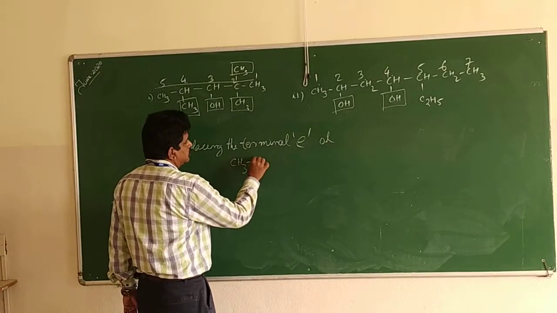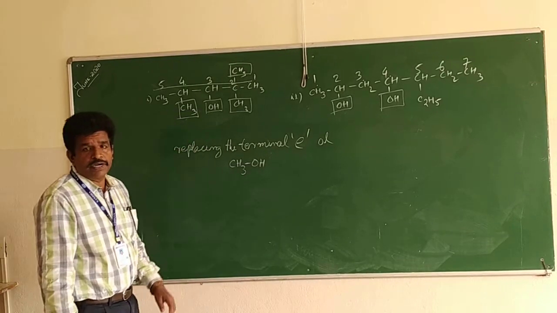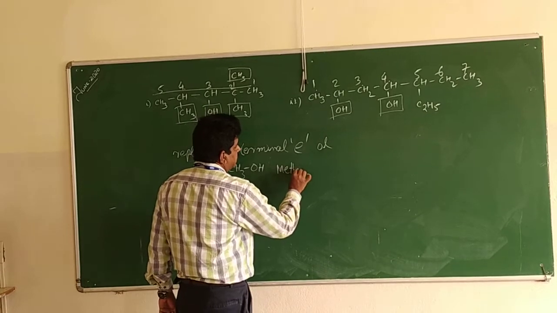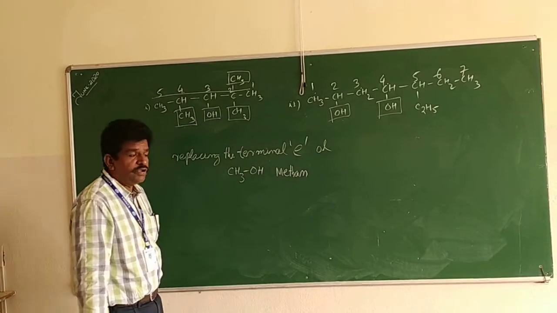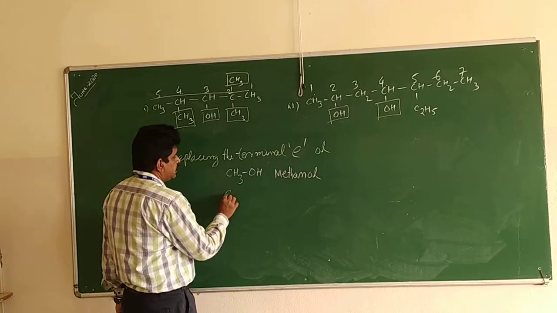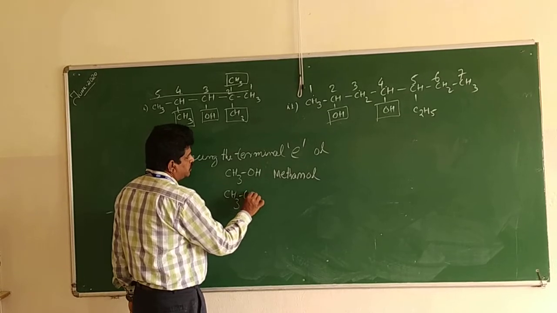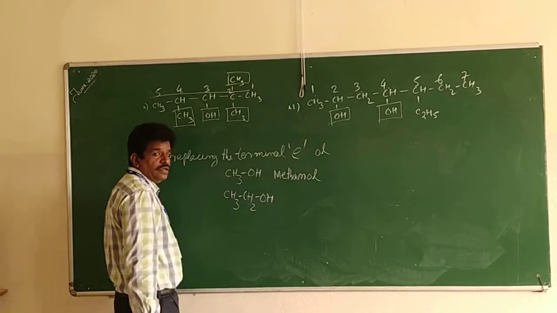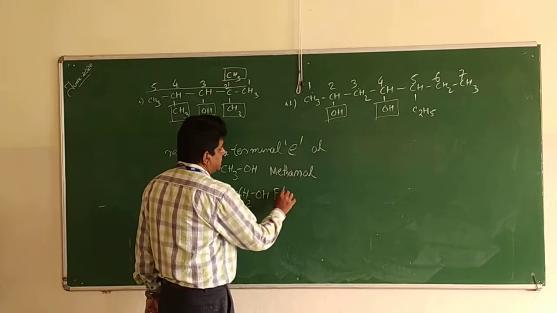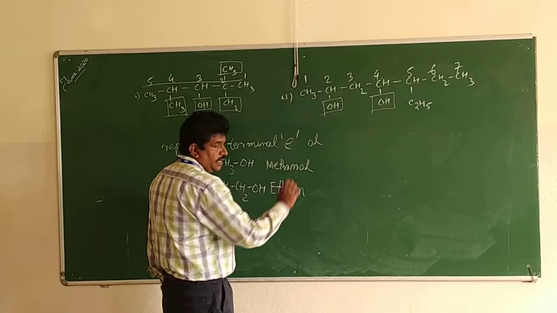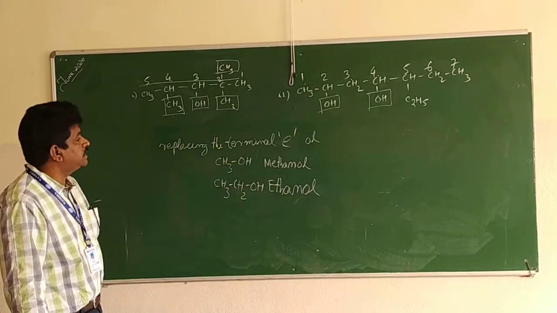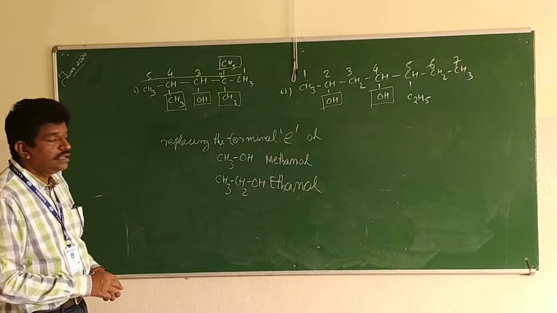CH3OH. It contains only one carbon atom, so the corresponding alkane is methane. So when you write methane, instead of writing E, you have to write OL: methanol. Suppose it is CH3CH2OH, you can see two carbon atoms, so the corresponding alkane is ethane. Instead of writing E, you write OL: ethanol. So replacing the terminal E of the corresponding alkane by OL.